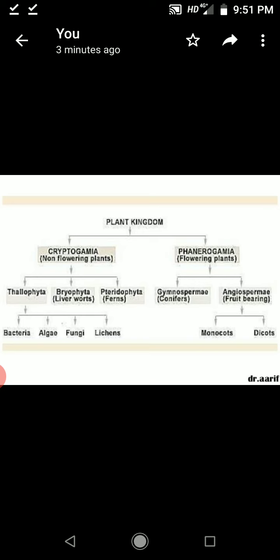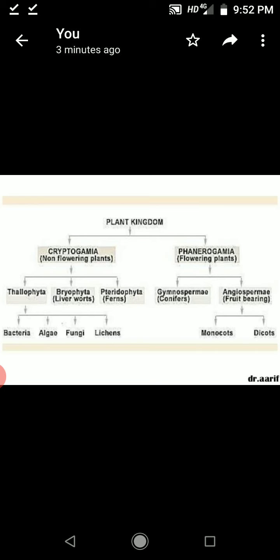After that, different plants originated on the earth: Thallophyta, Bryophyta, and Pteridophyta. These are non-flowering plants, meaning they do not bear flowers. That's why they are called cryptogamia.